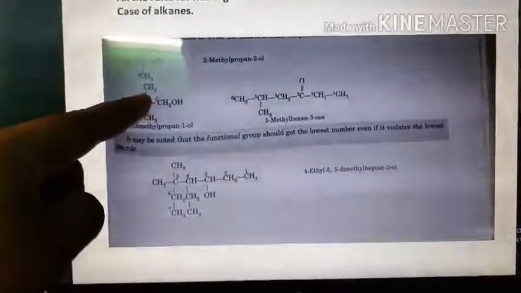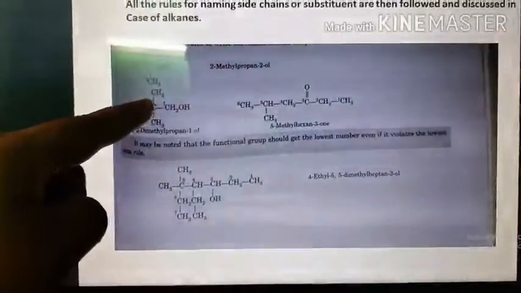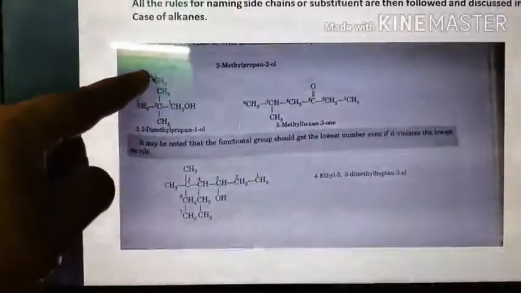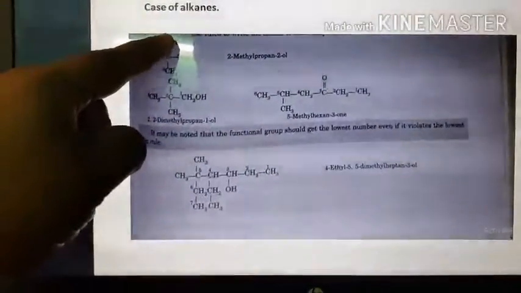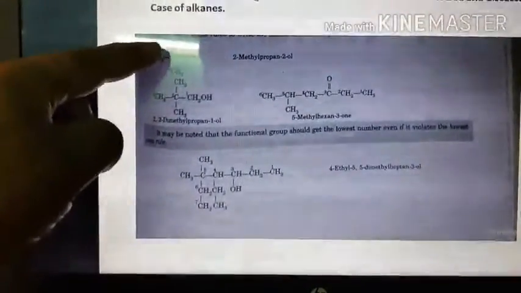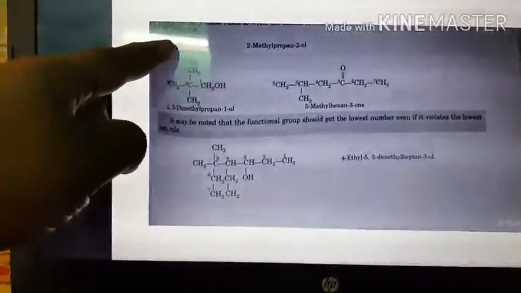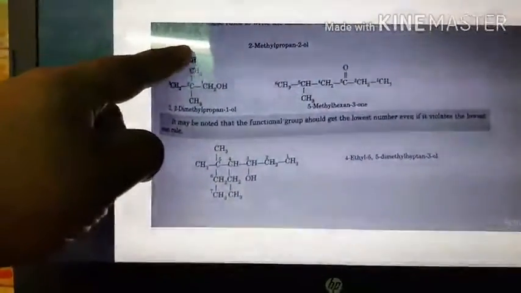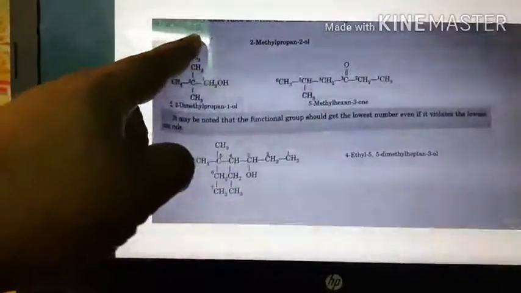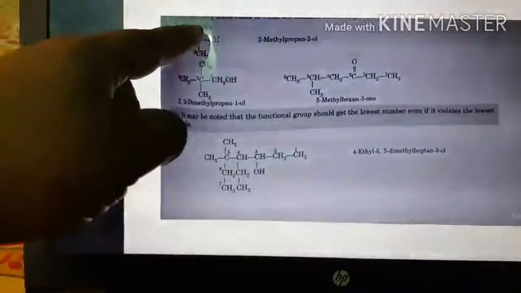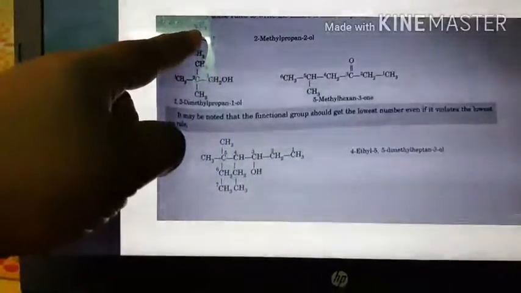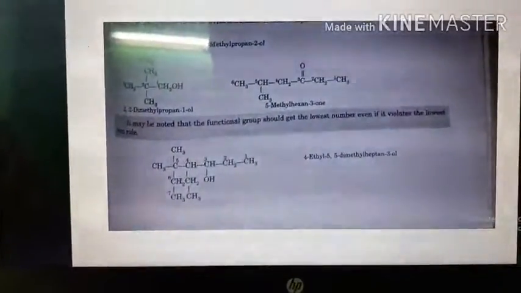If we consider this as the parent chain, 1 2 3, at position 2 there is the functional group, and at position 2 there is the methyl. So first there will be the prefix 2-methyl, then propane, and then at position 2 the functional group OH, so it will be named as 2-methylpropan-2-ol.